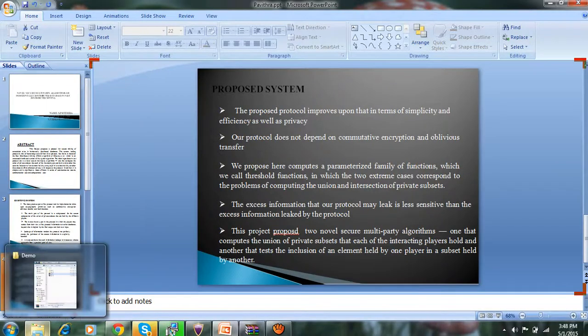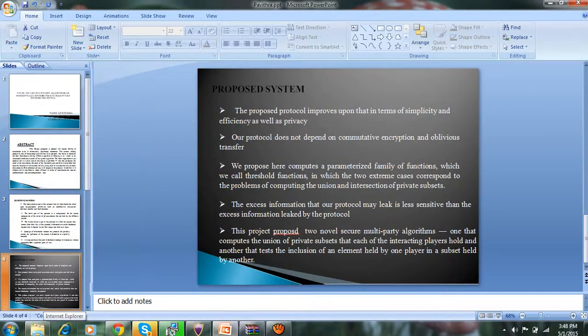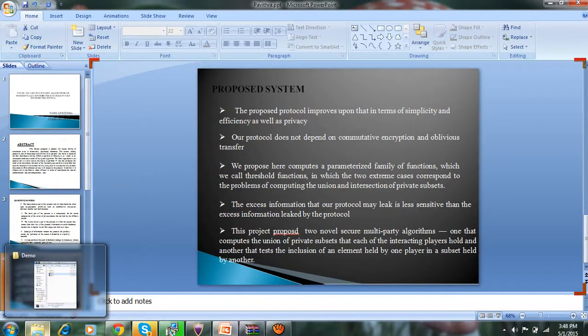This proposed system, our protocol, does not depend on commutative encryption and oblivious transfer. The excess information that our protocol may leak is less sensitive than the excess information leaked by the other protocol.